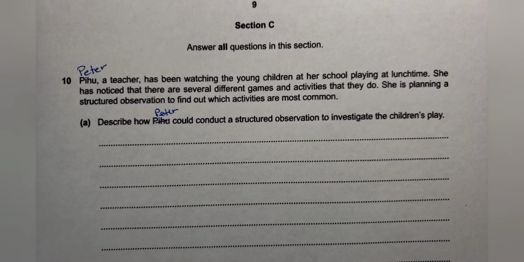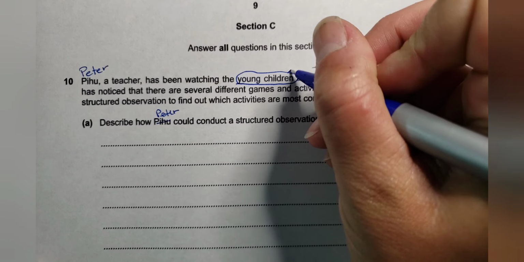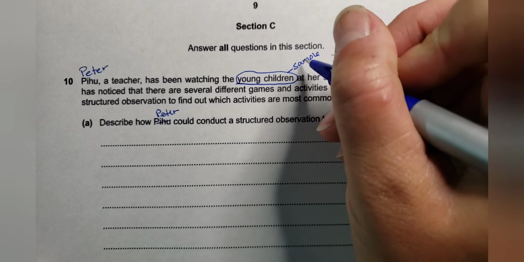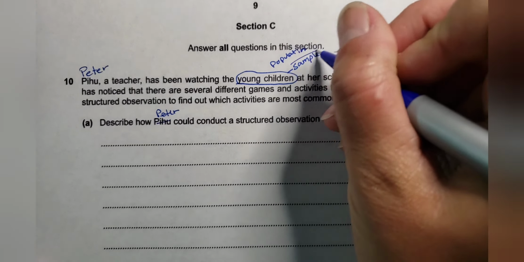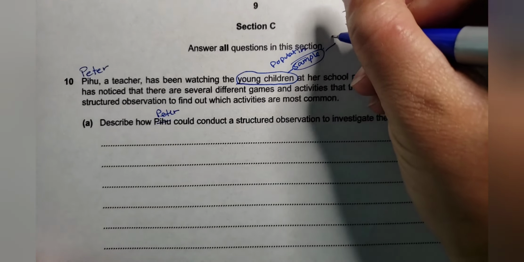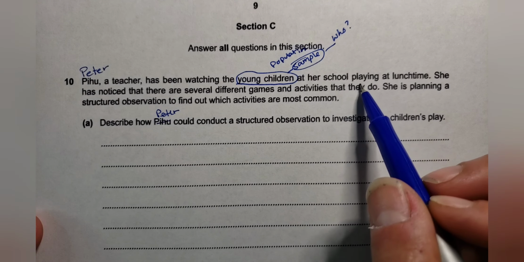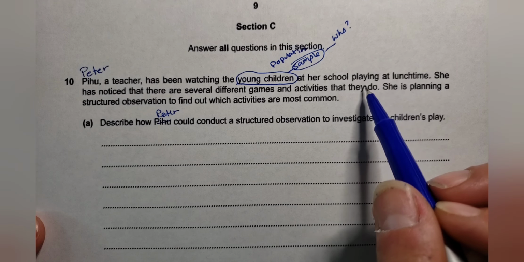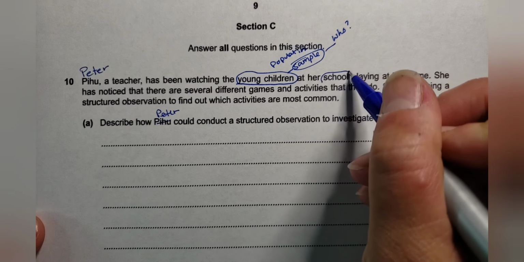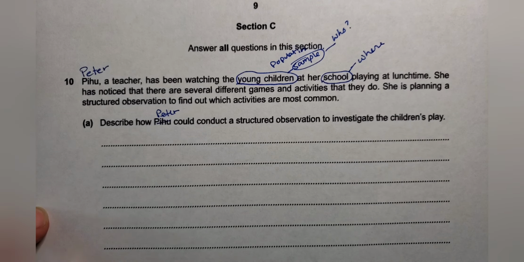Okay, so let's circle a couple things that are super important here. We have young children, so this is our sample. It's going to be our population. Okay, who is our sample going to be? Where are we going to get that sample? Who are these people? Okay, and she saw them at her school playing at lunchtime. So we know the observation is probably going to happen at school. Okay, I'm just throwing these who, what, when, where, how.